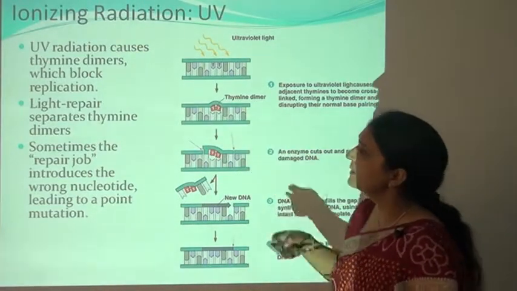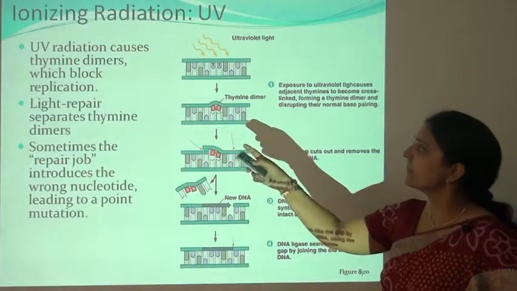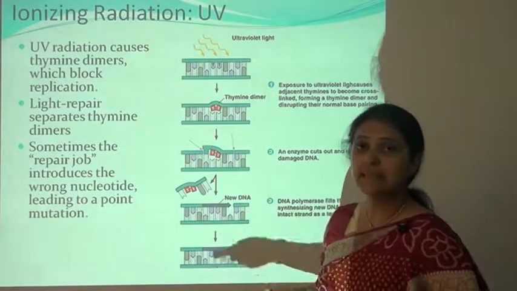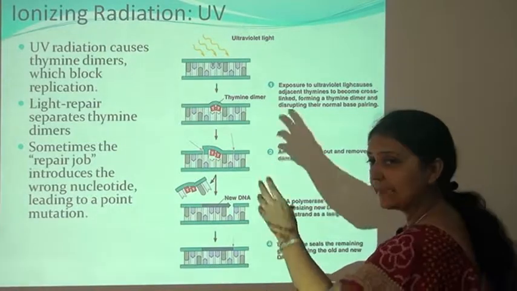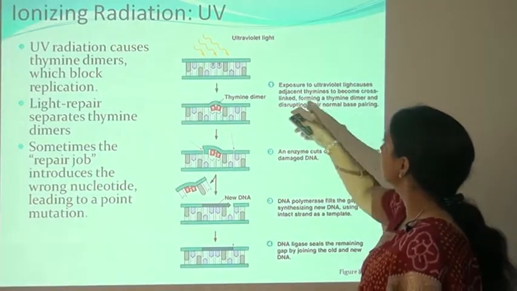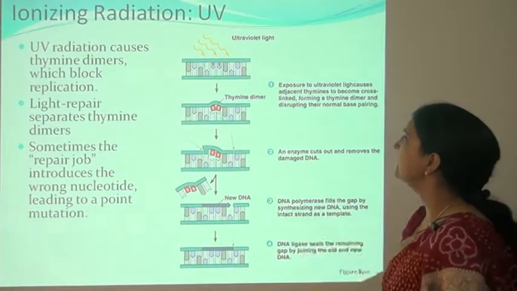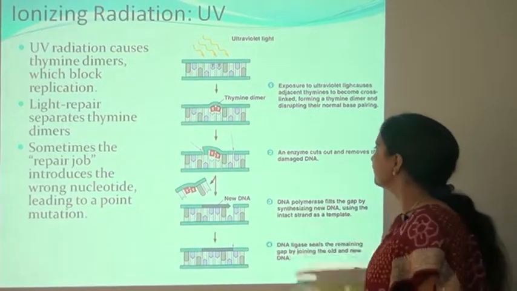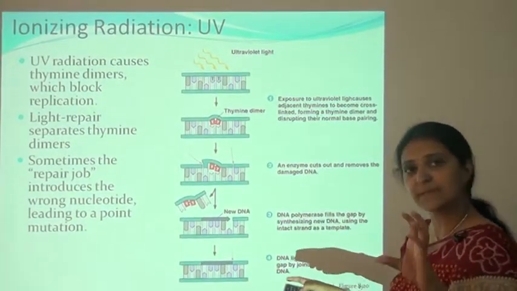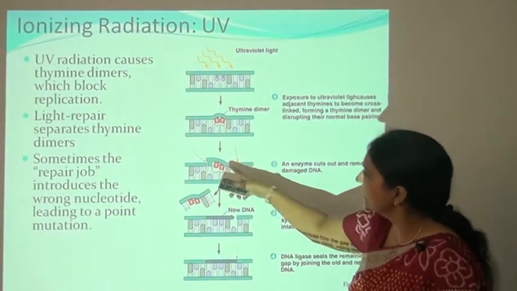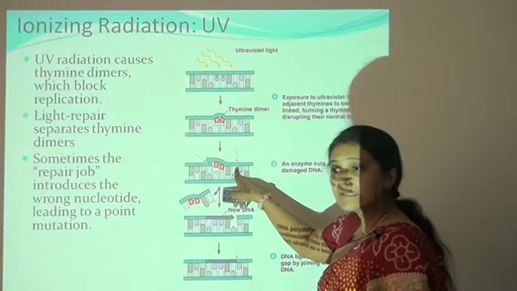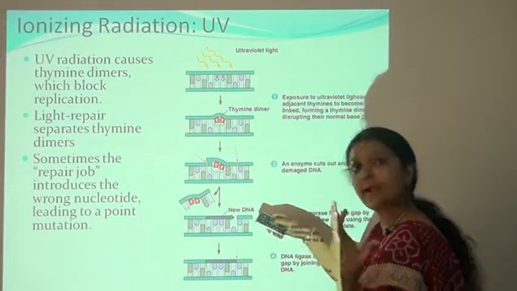So UV radiation causes thymine dimers which block replication, but there are some repair systems which can repair this type of mutation. Here you can see that exposure to ultraviolet light results in the thymine dimer. Now, one enzyme present in the DNA cuts out and removes the damaged DNA. This is the self-repair mechanism in the microorganism.